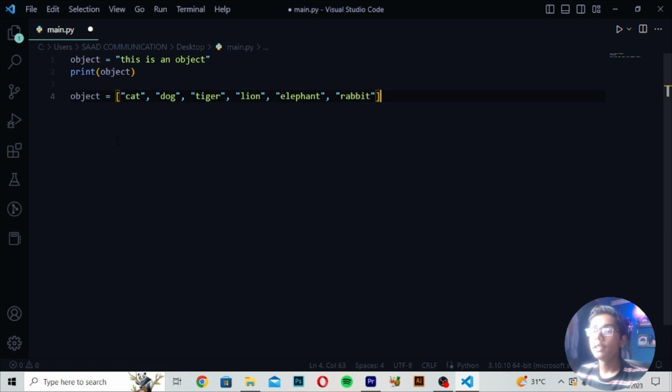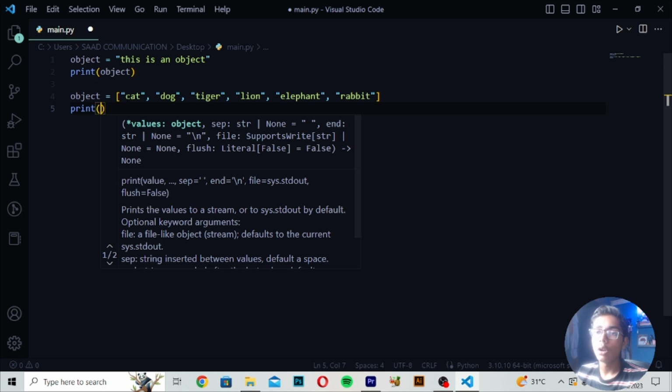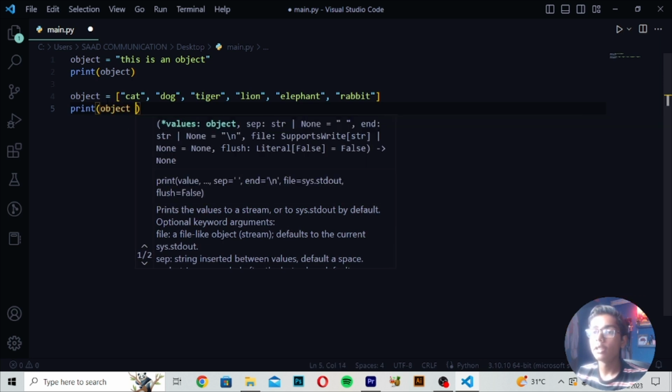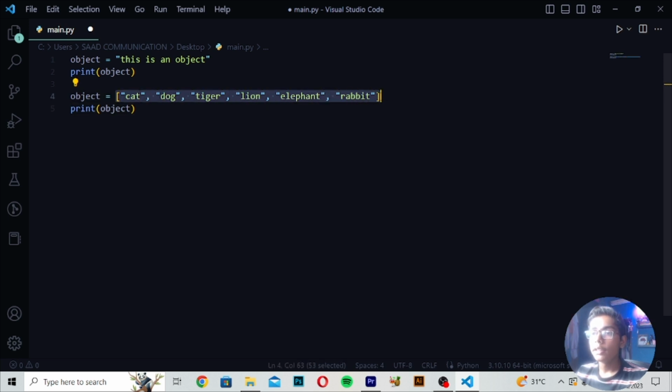Now when you've written these animals, if you want to print all these animals here, we will be using the print tag again, the same thing like we have done at the top, print object. So the same thing here I will be doing as well, I will be printing object. You can print all these things as well by using these tags here. This is the really cool thing about Python. In DSA you can just use the print tag to print any of the things which you are writing in your object tag. So basically object works to print anything.